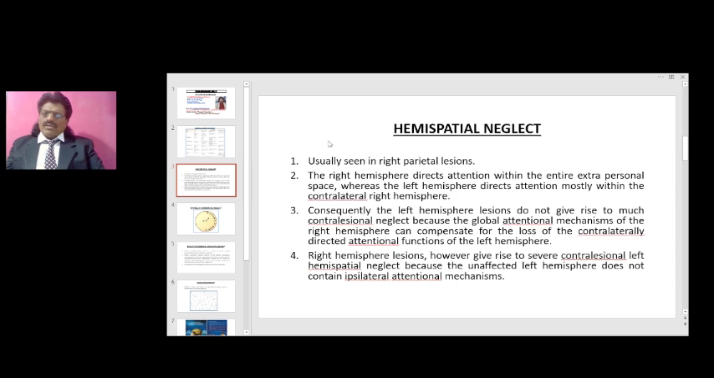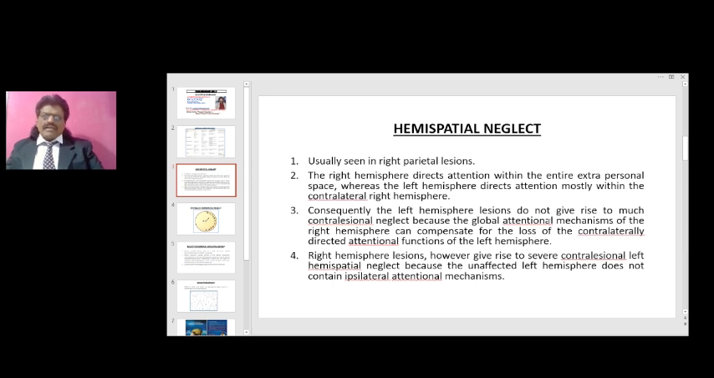So now I'll talk in detail about why right parietal lesions cause hemispatial neglect. The right hemisphere directs attention within the entire extrapersonal space, both the right and the left. Whereas the left hemisphere directs attention mostly within the contralateral right hemispace. So consequently, left hemisphere lesions do not give rise to much contralesional neglect on the right side,